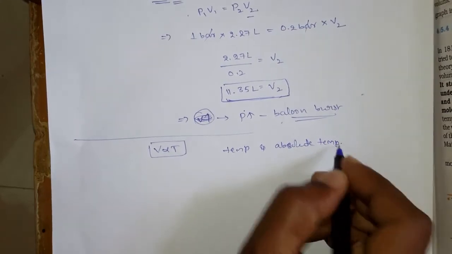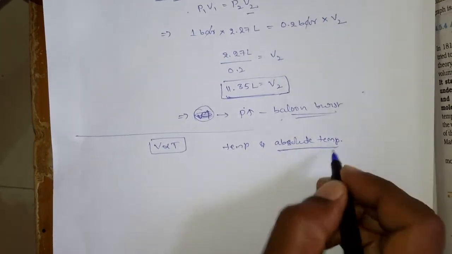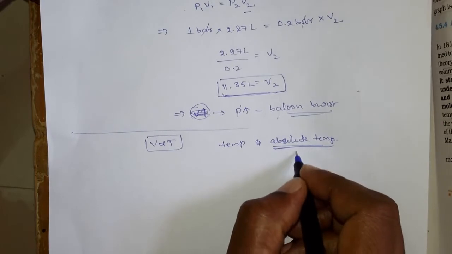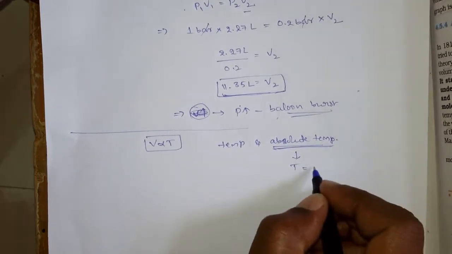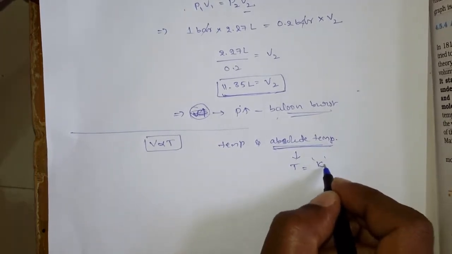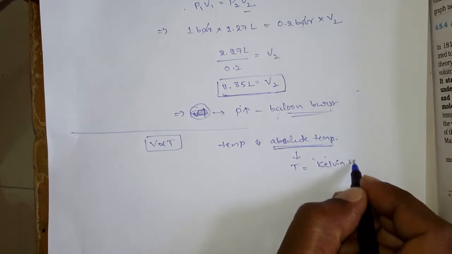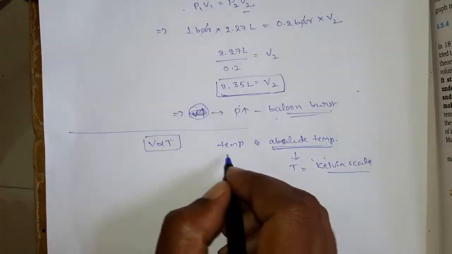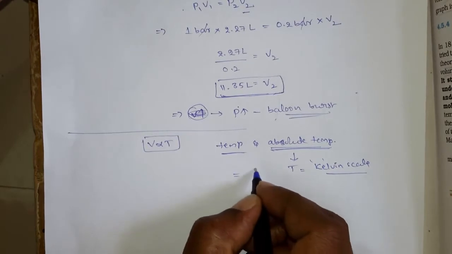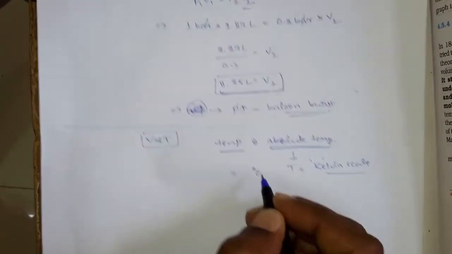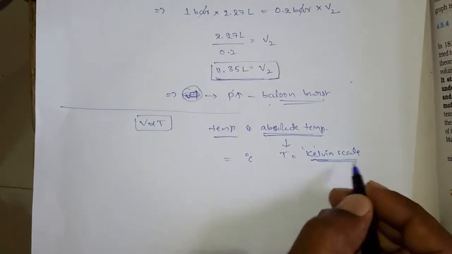Because here we are always talking about the absolute temperature, right? So absolute temperature means you have to take the temperature in the Kelvin scale. Generally in normal temperature what will we take? We will take 0 degrees centigrade. Okay, so here you have to take the Kelvin scale.